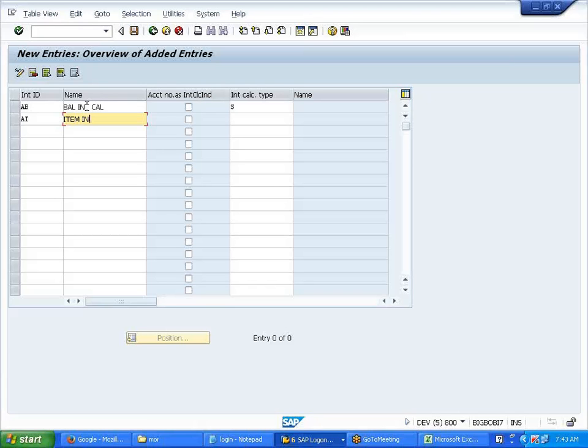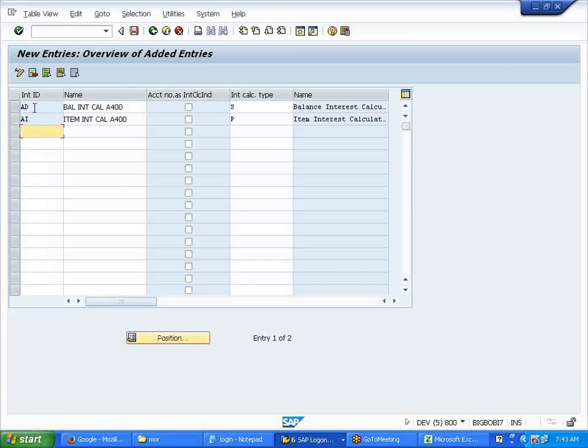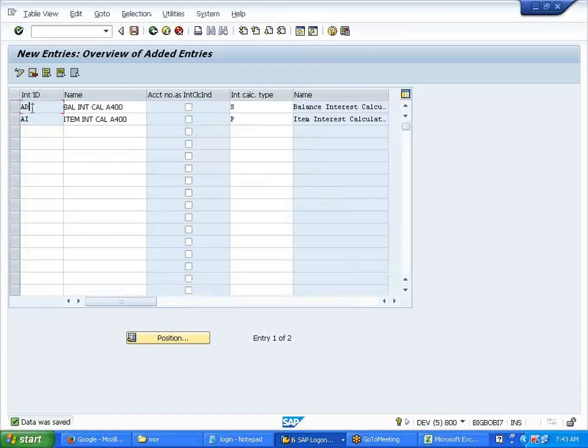Interest calculation for A400. This is also for A400. The calculation type is P. See, I'm assigning my calculation types to this. Enter. AB is already existing, so I'll give AC. AC is also there. AD. Okay. So I gave AD and AI. I'll save it.